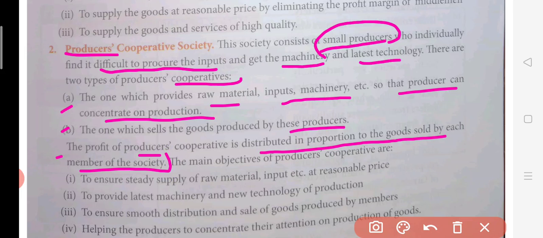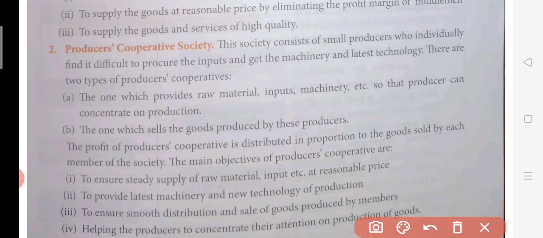Okay, now the main objectives of the producers cooperative are: the first one, to ensure steady supply of raw material, input, etc. at a reasonable price. So definitely the first objective should be the supply of raw materials and inputs at a reasonable price, meaning cheap prices. This is the first objective. Second, to provide latest machinery and new technology of production. As we know that without good technology, production is not possible even for the small producers. So definitely they will be getting machinery and improved technology at very cheaper prices.